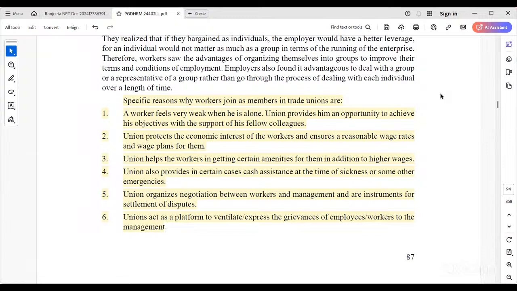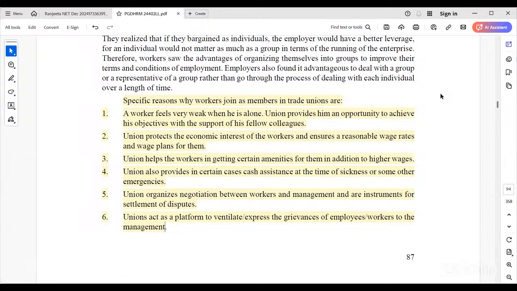A union is a collective, which means we have bargaining power. We need to fight regarding our rights and duties. The union protects the economic interest of the workers and ensures a reasonable wage rate and wage plan for them. So as a collective, as a union, they sit together with management and ask for fair remuneration for the workers.